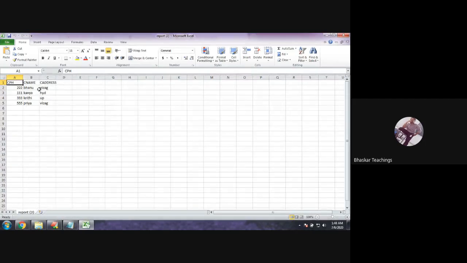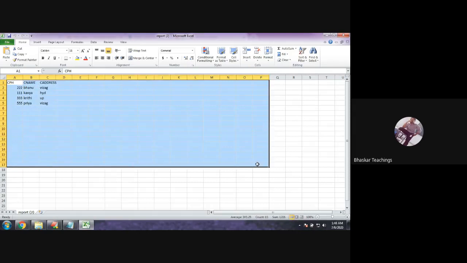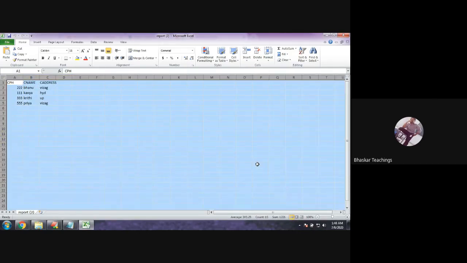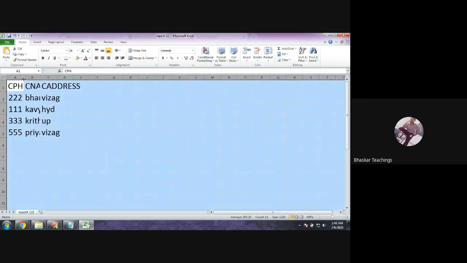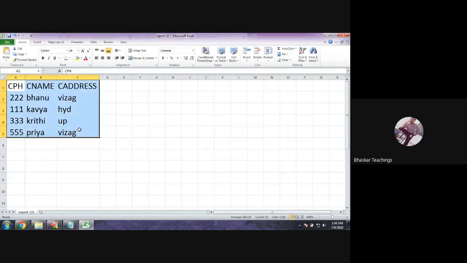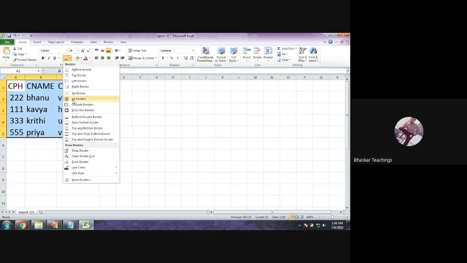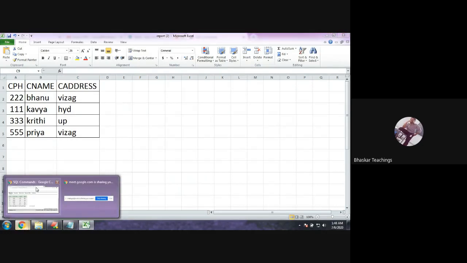So this is my customer table. Highlight it. Okay, this is my customer table. Now let me get data from the orders table.